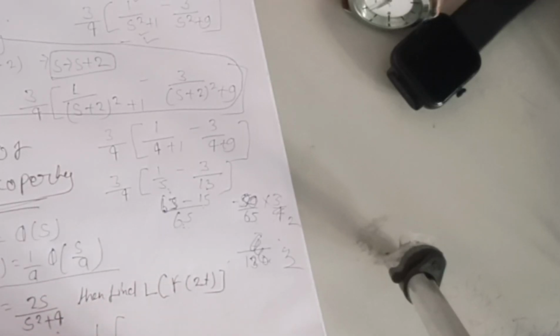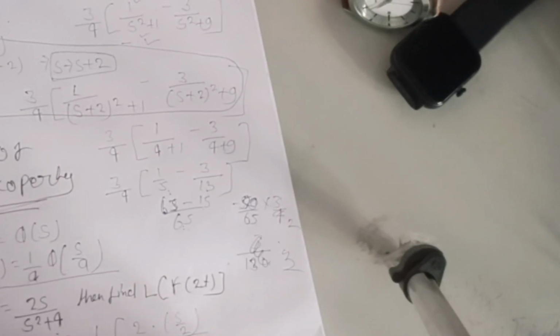Here a is equal to 2, right? So 1 upon 2 into phi of s upon a, that is s upon 2, upon s upon 2 square plus 4.